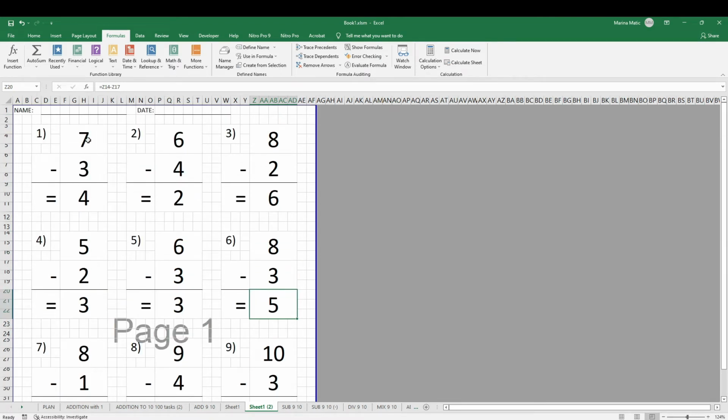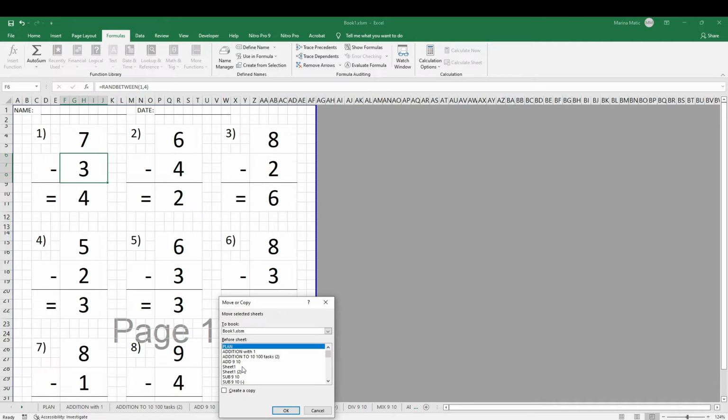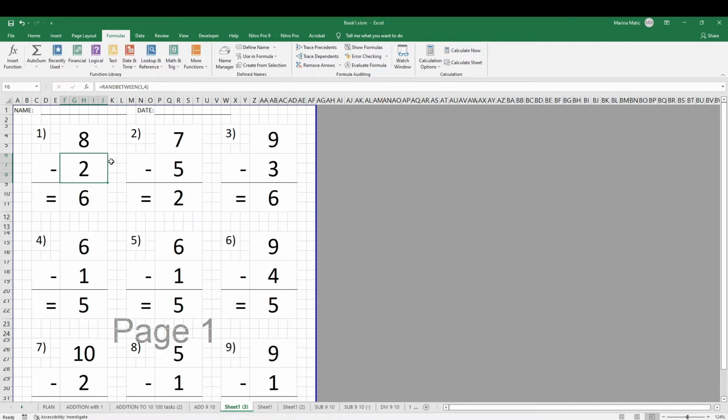The way we did this is by forcing the top number, the starting number, to be higher and the second number to be always a lower number. And now let's create another one. So just create a copy of this one, and now we need to flip.